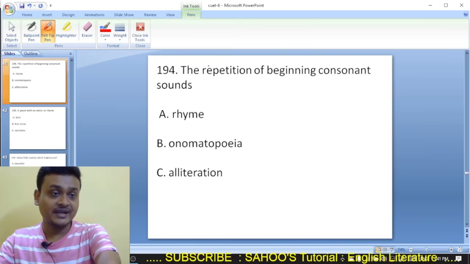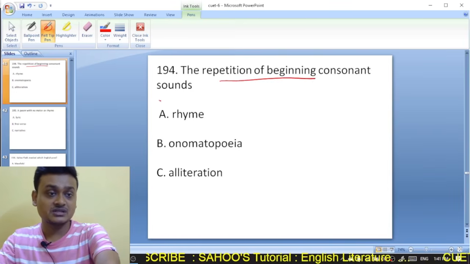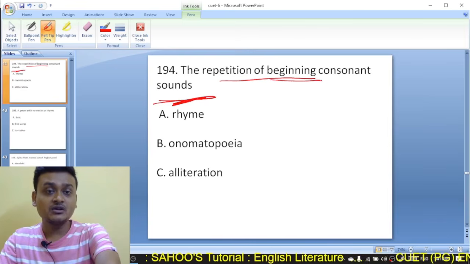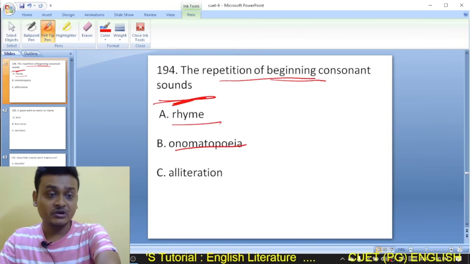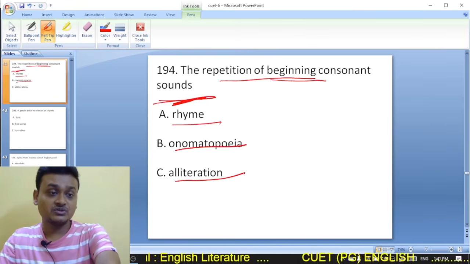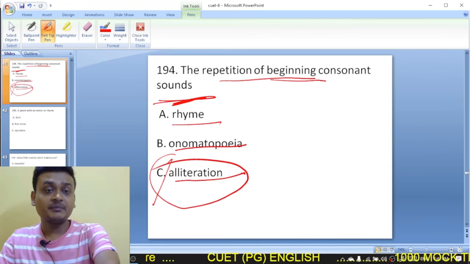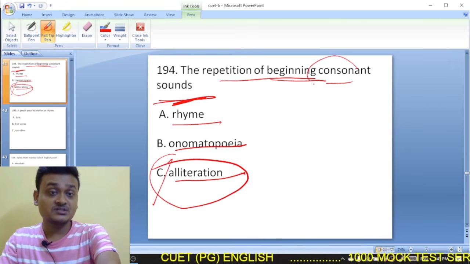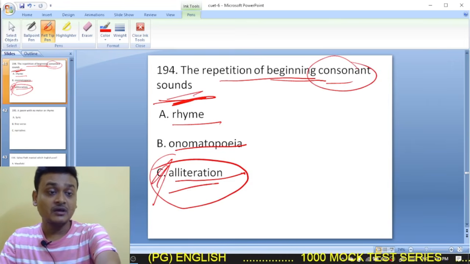Moving on to question number 194. The repetition of beginning consonant sounds is rhyme, onomatopoeia, alliteration. So this is here alliteration. Alliteration is the repetition of beginning consonant sounds.